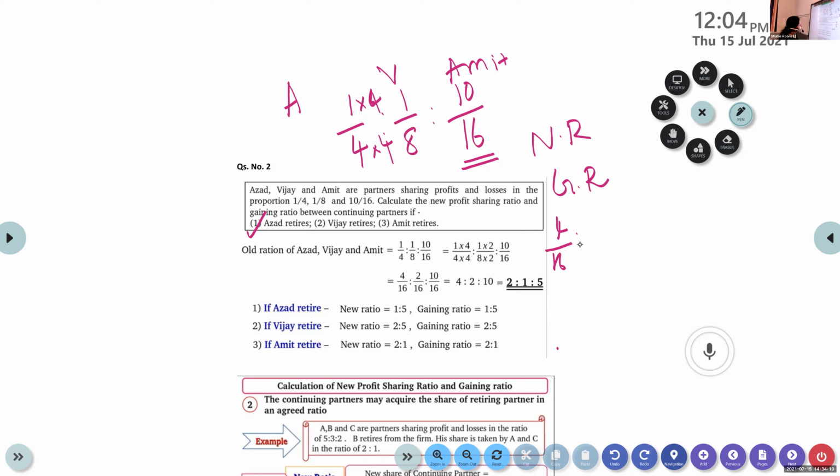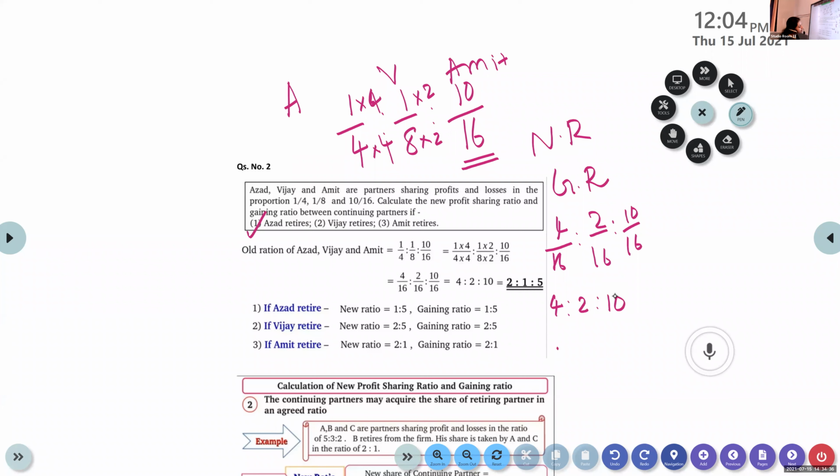Next one, 1/8. How do you convert it to 16? We multiply numerator and denominator with 2. 1 into 2, 2. 8 into 2, 16. So it becomes 2/16, and then 10/16. Now the denominators are same. So the ratio becomes 4:2:10.